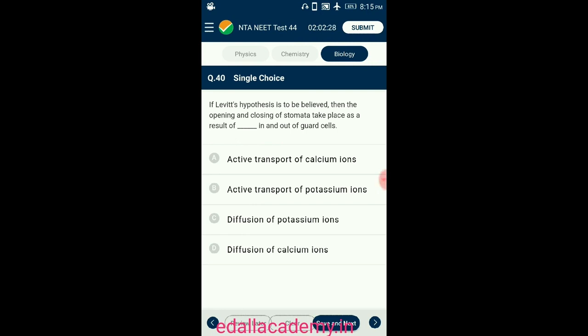This increases the osmotic concentration of guard cells causing endosmosis. This makes the guard cells turgid causing opening of stomata. So the answer for this question is option B, active transport of potassium ions.